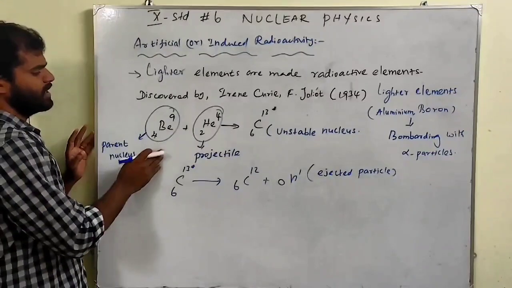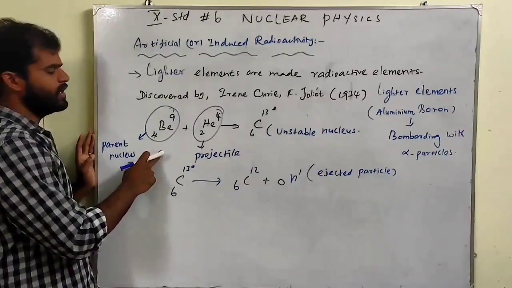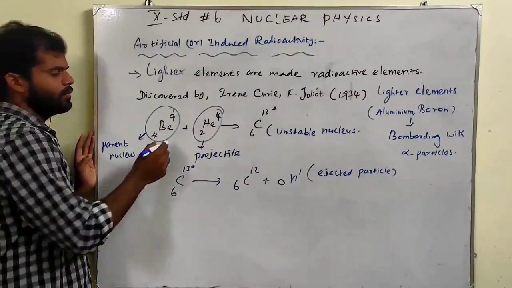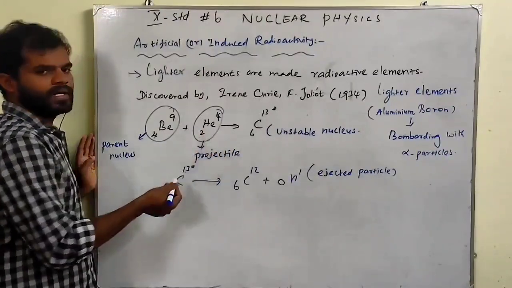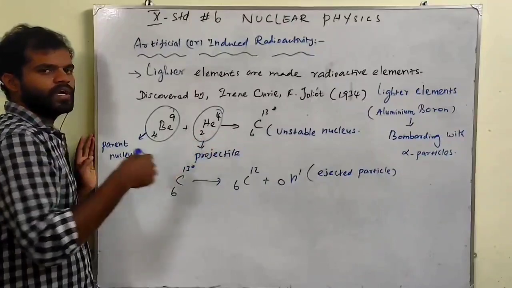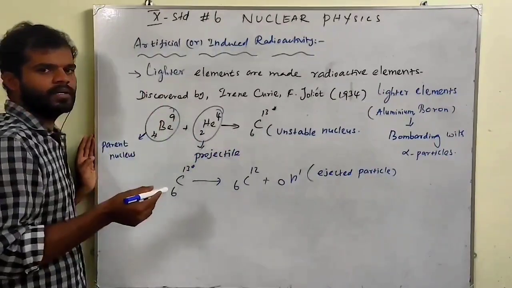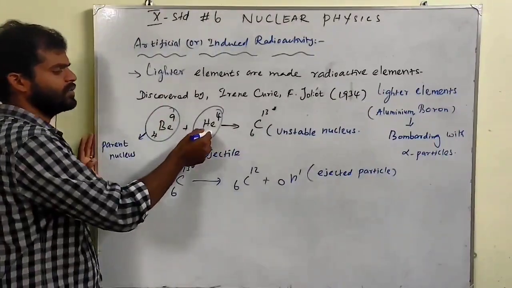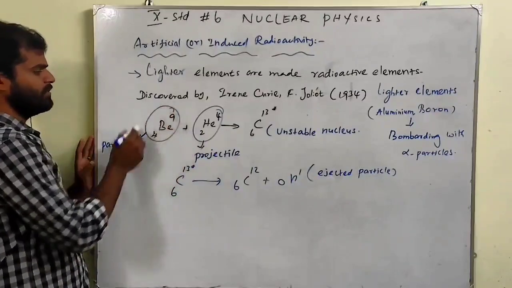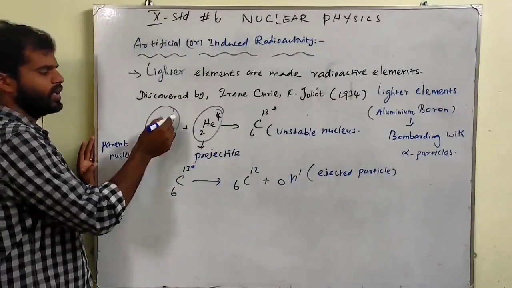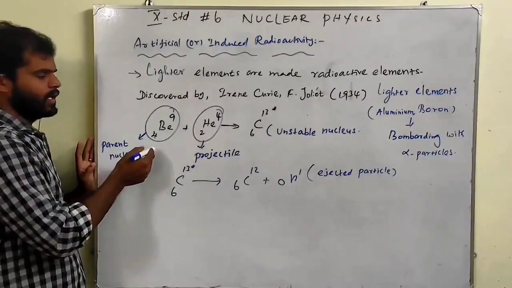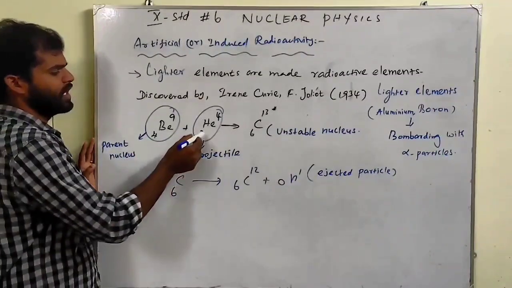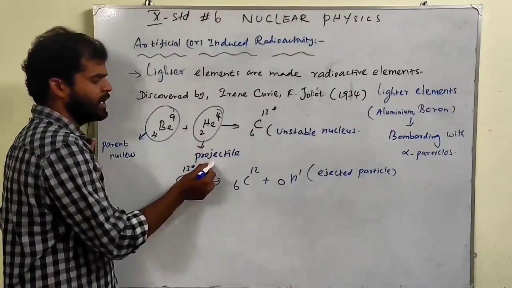So let us take beryllium, that is Be-9 (atomic number 4), bombarded with helium. Helium is nothing but alpha particles, the radiations emitted by uranium. So the nucleus which undergoes the process is called the parent nucleus. Okay, so this is called the parent nucleus. The elements which are used are the projectile.